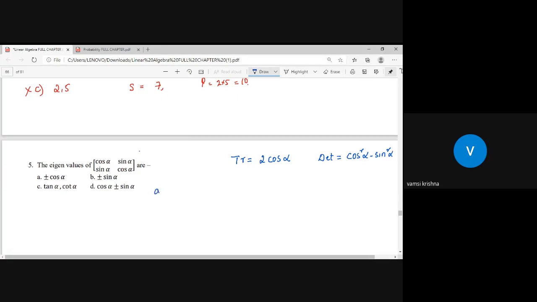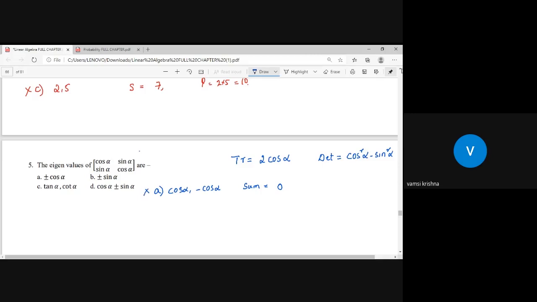First option is plus or minus cos alpha. That means cos alpha and minus cos alpha. Let us find out the sum. Sum is plus cos alpha minus cos alpha, which is 0, but we require the sum 2 cos alpha.